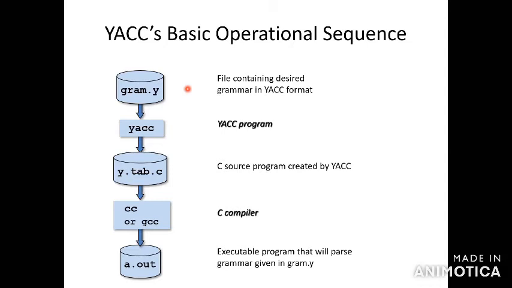So what does y.tab.h mean? When you execute a Yawk program, you must add one header file, which is automatically generated for the Yawk program. In that header file, you add the declaration part into the program. After that, you compile with the CC compiler, then generate a.out as the output. This is the Yawk basic operational sequence.